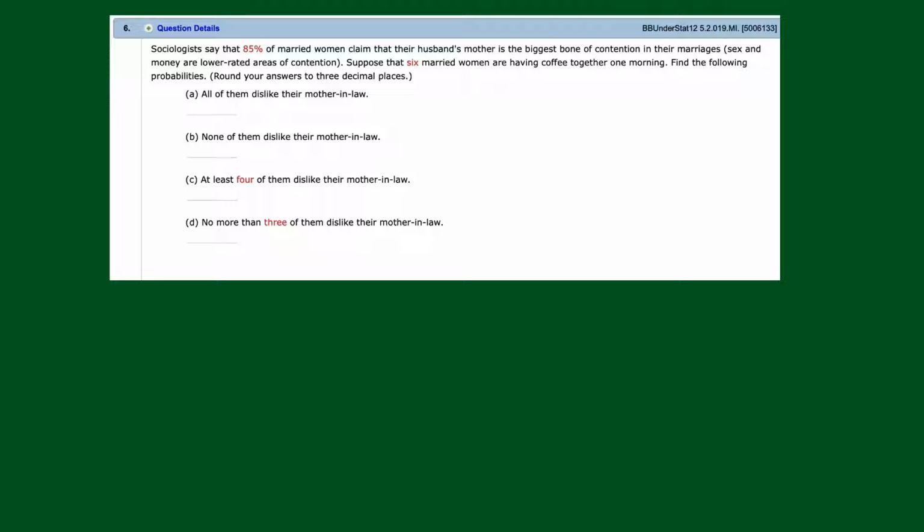Section 5.2, problem number 6. Sociologists say that 85% of married women claim that their husband's mother is the biggest bone of contention in their marriages. Sex and money are lower rated areas of contention.